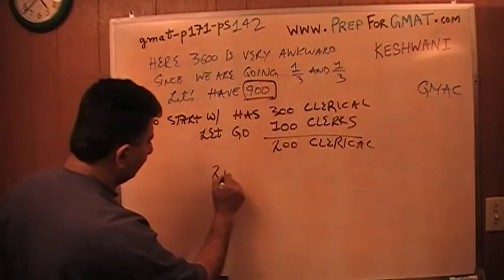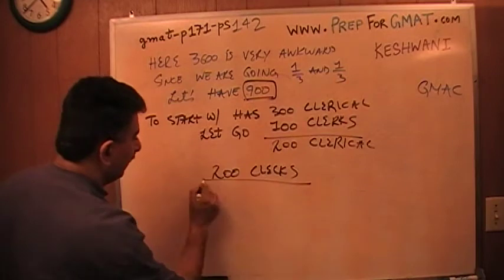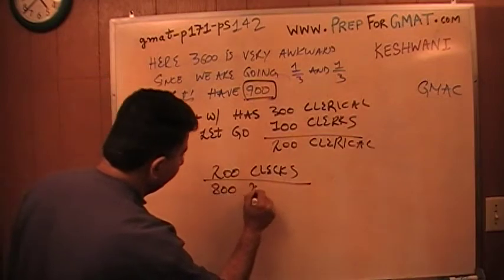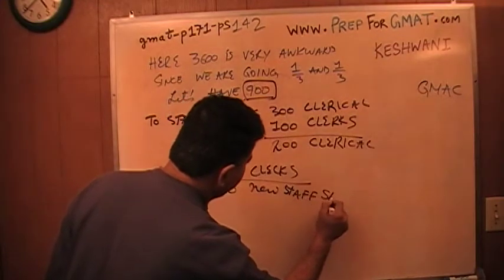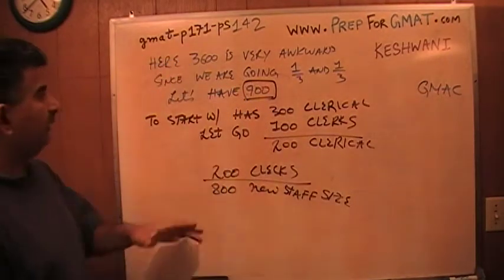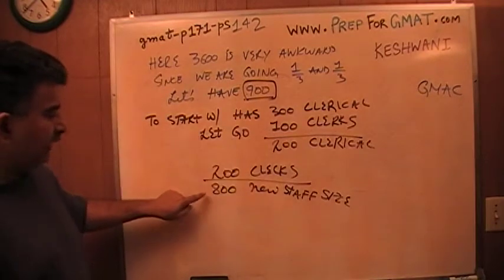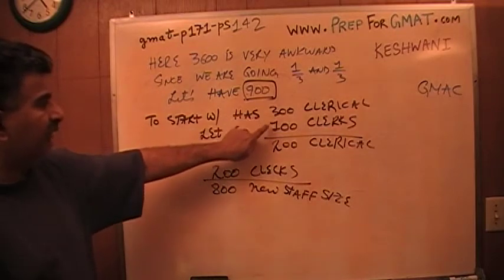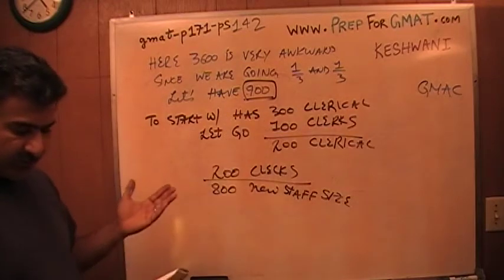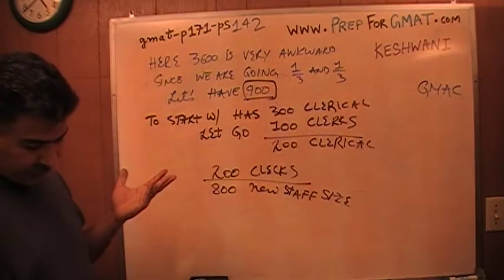So I have 200 clerks, and 800 is the new staff size. I used to have 900 people. We let 100 clerks go, so we only have 800 people on the staff, of which 200 are clerks, because we had 300 to begin with. We let 100 go. And the question simply is, what percentage of the total number of remaining employees would be clerical?